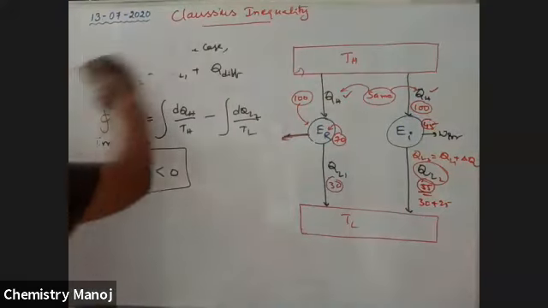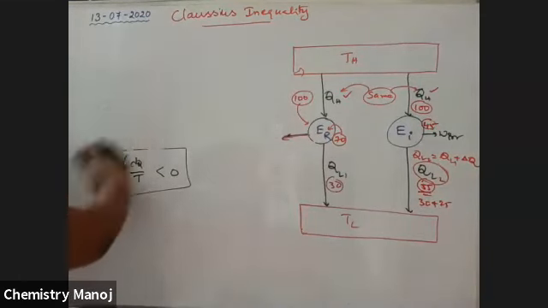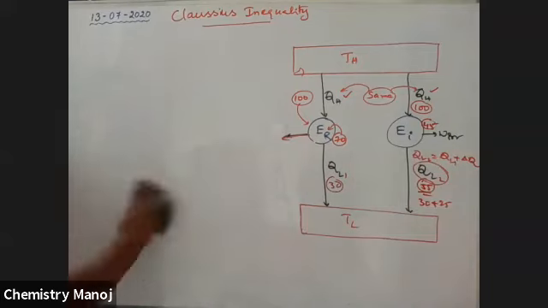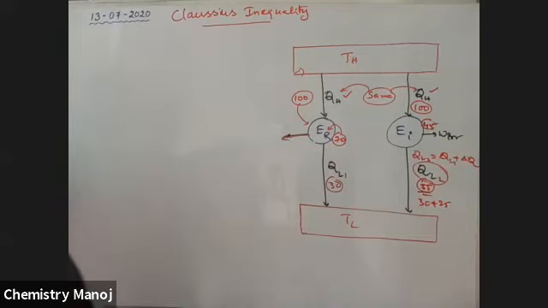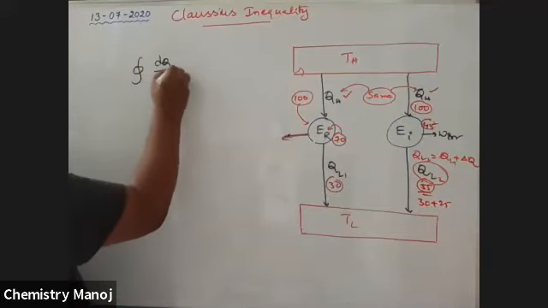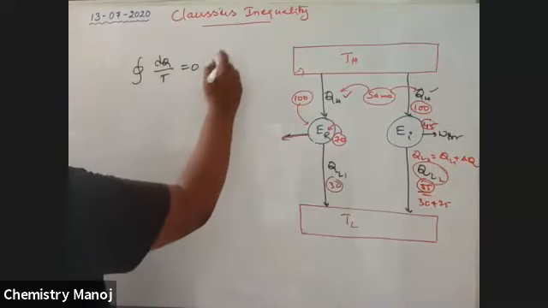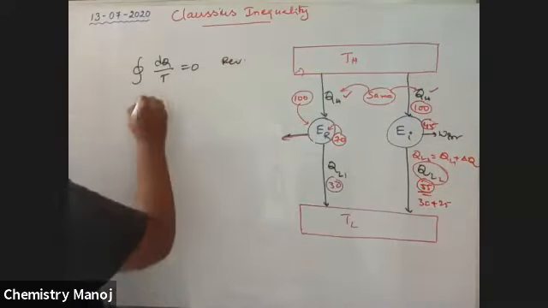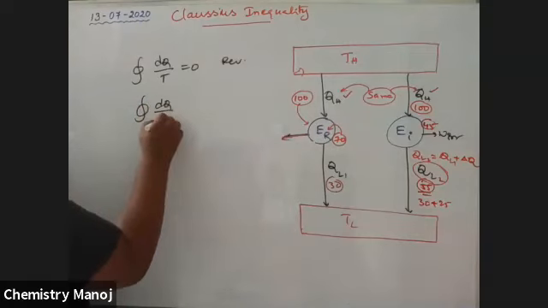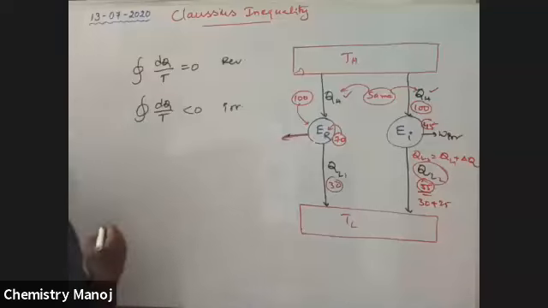Finally, we conclude that, but derivations are not needed, boys. Only the central idea you should identify. According to Clausius inequality, the cyclic integral of dQ by T is equal to 0 for a reversible process, and the cyclic integral of dQ by T is less than 0 for an irreversible process.